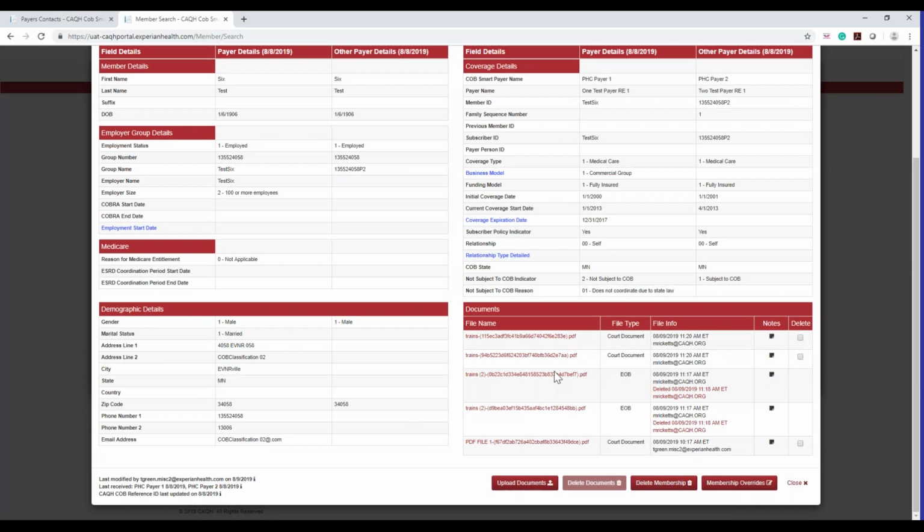If you do accidentally delete a document, unfortunately, it's deleted, but you can always go ahead and re-upload it like I've done here, and you'll see it here if that's the case. But again, all deletes are permanent, but again, you will still see a record of that document in the portal after it's been deleted. The other payer will not.